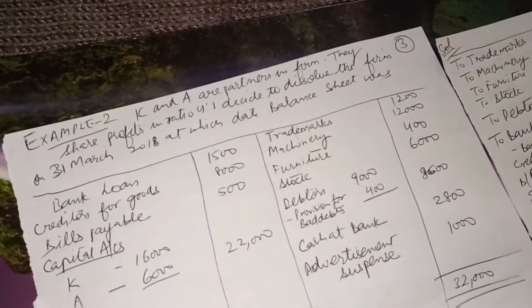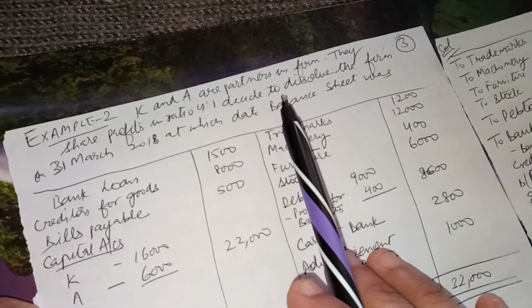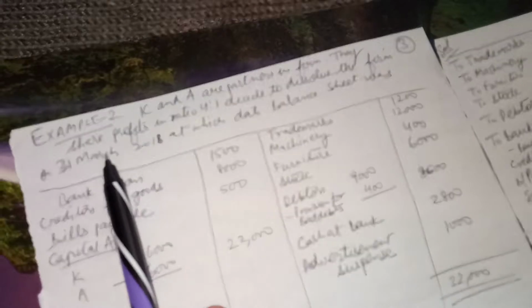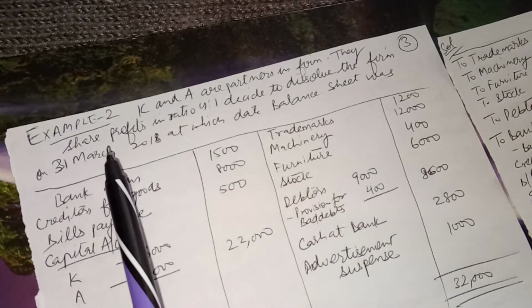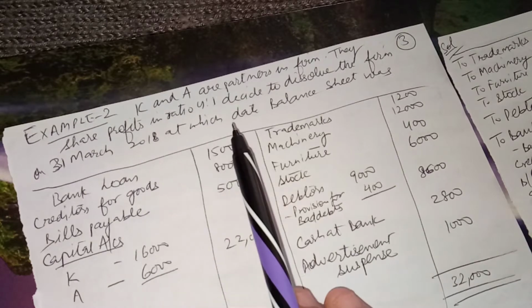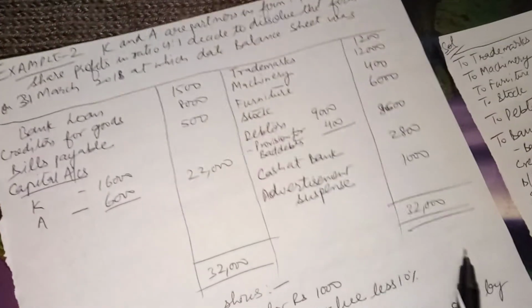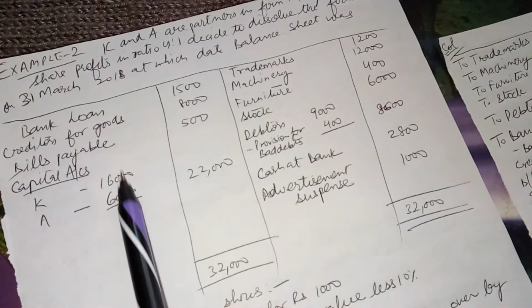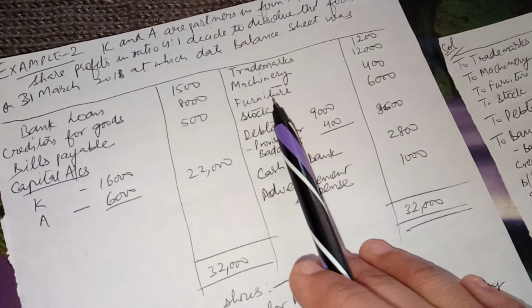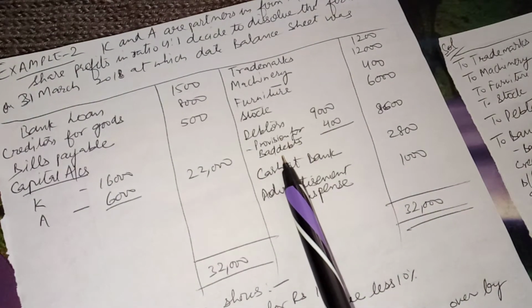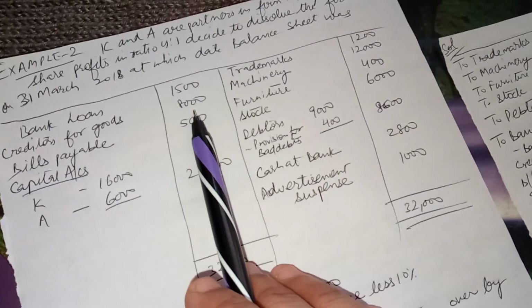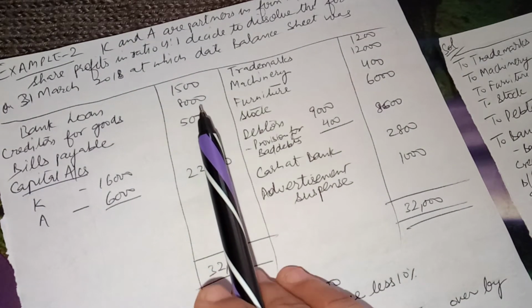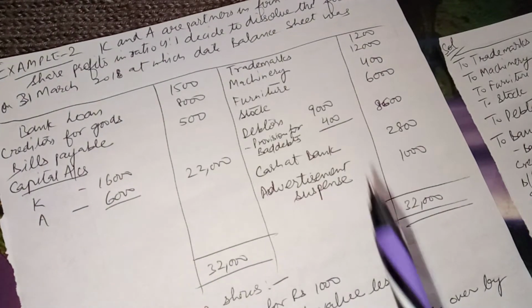Here K and A are the partners in a firm. They share profits in the ratio 4:1 and decide to dissolve the firm on 31st March 2018, at which date the balance sheet was as given. Here the balances are given: trademark, machinery, furniture, stock, debtors, provision for bad debts, cash at bank, advertisement suspense, bank loan, creditors for goods, bills payable, and capital accounts of both the partners.